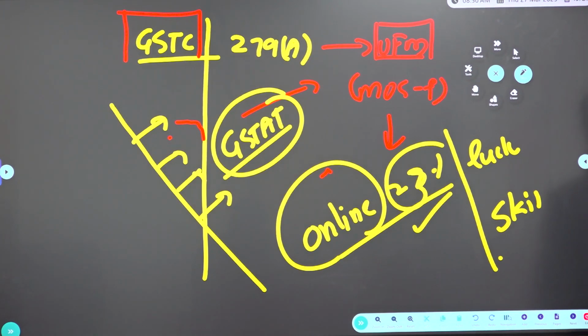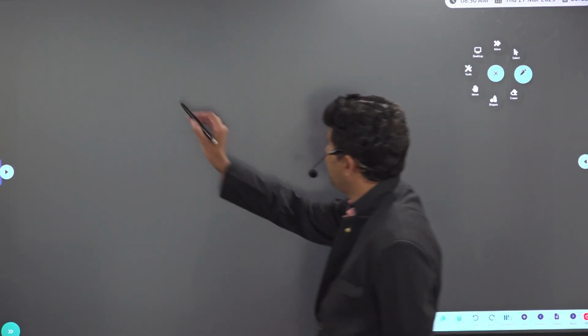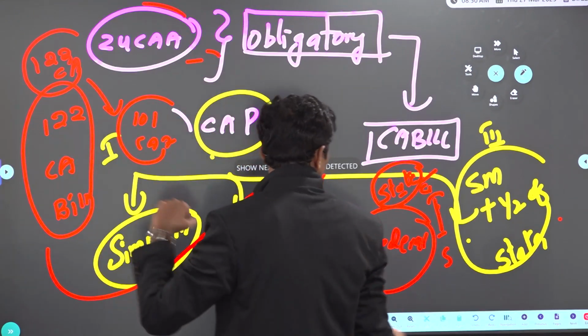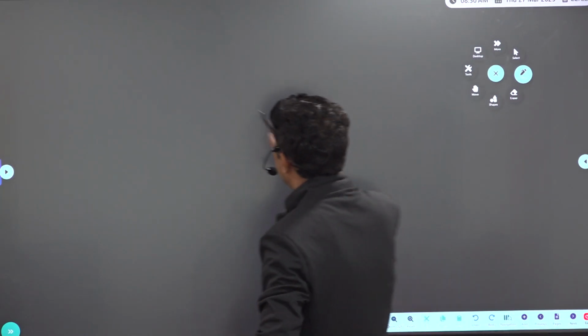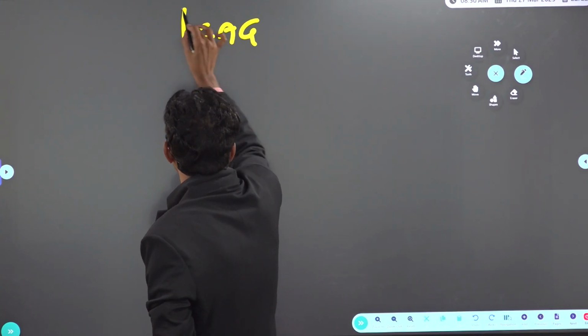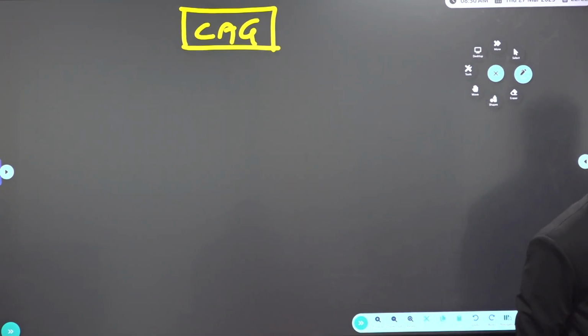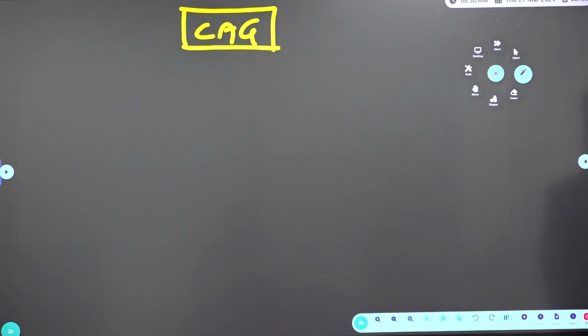So who organizes the GST Council meeting? Obviously the Union Finance Minister. Article 279A is related to the GST Council. Then there is something called CAG, Comptroller and Auditor General of India. Is it a constitutional body? Yes, sir. The Comptroller and Auditor General of India is called the watchdog of the public purse, but it will bark only after the theft is over.